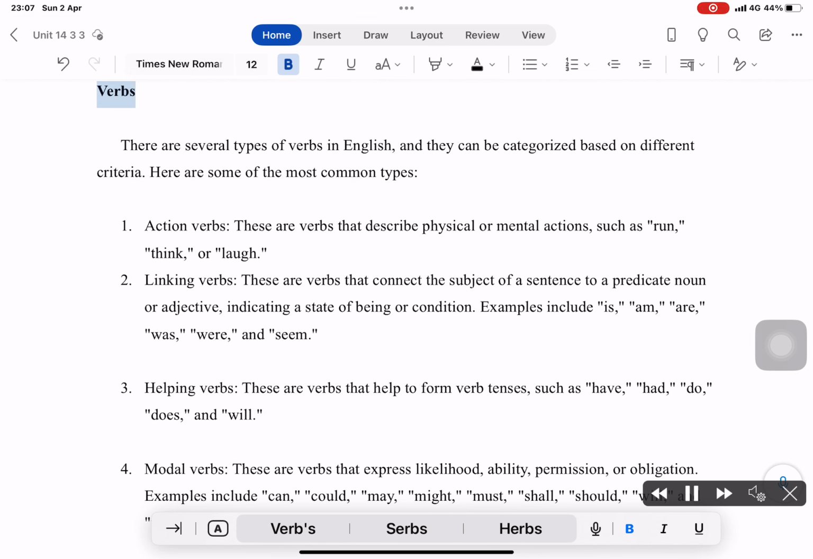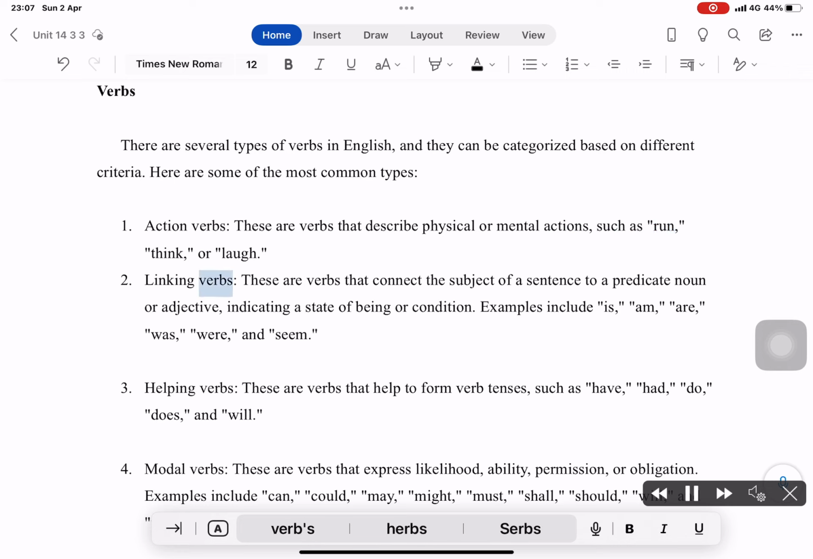Verbs. There are several types of verbs in English, and they can be categorized based on different criteria. Here are some of the most common types. Action verbs. These are verbs that describe physical or mental actions, such as run, think, or laugh.